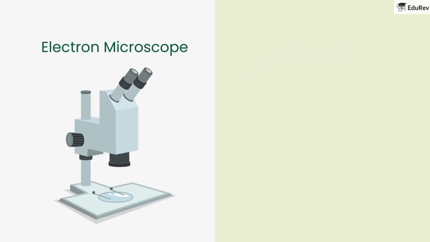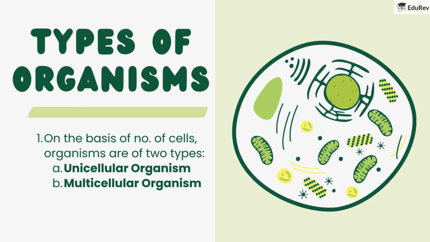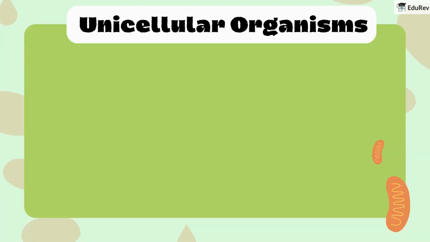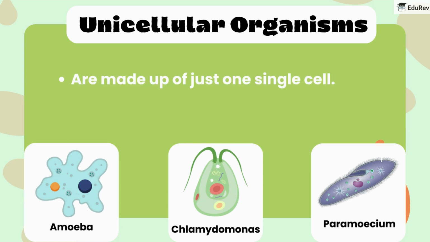With the invention of the electron microscope in 1940, scientists could observe and understand the complex structure of cells much better. Based on the number of cells they have, organisms can be divided into two types: unicellular organisms and multicellular organisms. Unicellular organisms, like amoeba, paramecium, and chlamydomonas, are made up of just one single cell.